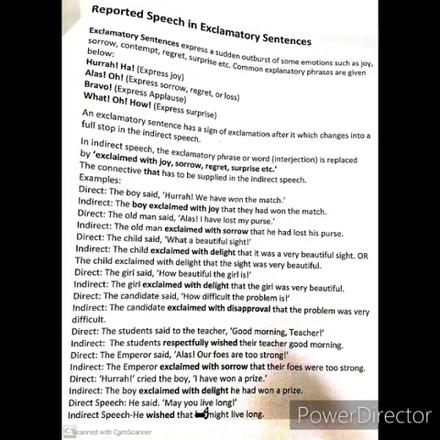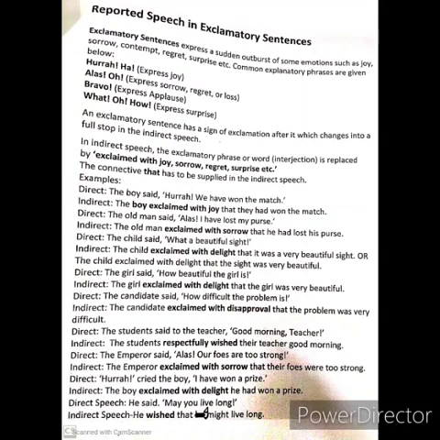So in place of, suppose it is "hooray" in the direct speech, we will make it "exclaimed with joy" in indirect speech. If it is "alas," we can write "exclaimed with sorrow" or "regret," or "with surprise," something like that. Now if you see this example, you will understand. Before that, one more point: the connective "that" has to be supplied in the indirect speech. Remember that in case of exclamatory sentence, after writing "exclaimed with joy" or "exclaimed with sorrow," we use "that."